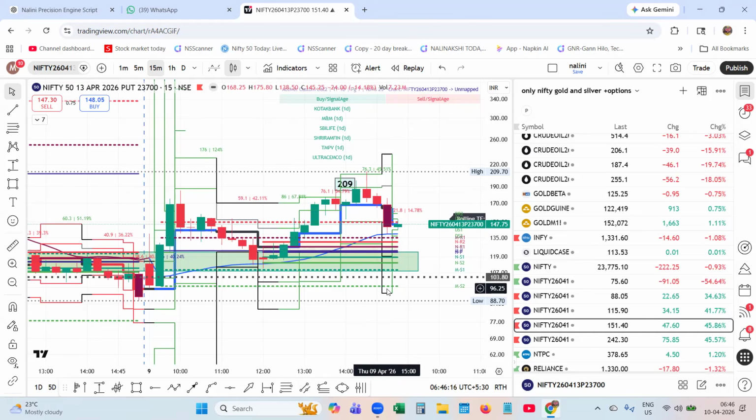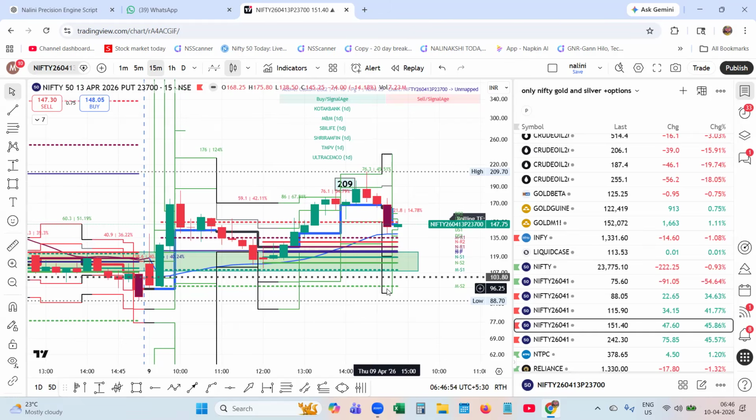This Nalini Precision Engine is so precise, so simple. It guides you through the day. Every morning session, immediately, no confusion, nothing. You get the layers, you get the levels, you get the guidance. What more do you want? Somebody sitting behind you and guiding you. No more guessing, nothing. You are entering the trade with precision. No confusion.